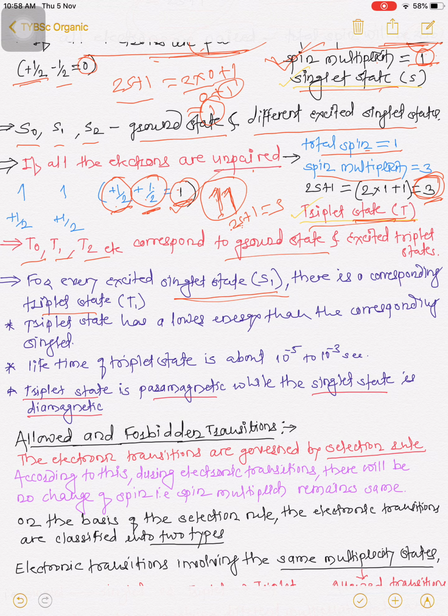This triplet state has lower energy than the corresponding singlet state, meaning the energy of the singlet state is more than the energy of the triplet. Suppose this is the ground state. If an electron is excited from lower energy to the higher energy S1 state, this one is the triplet. So T1, the triplet state, has lower energy than the singlet state.